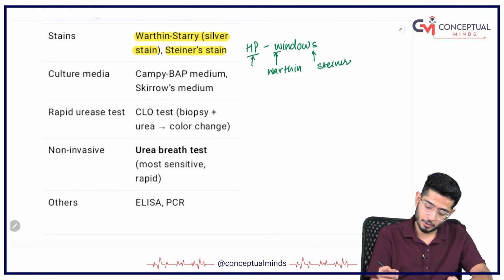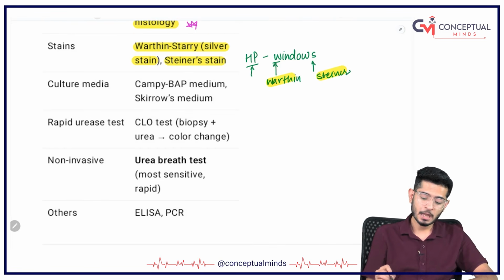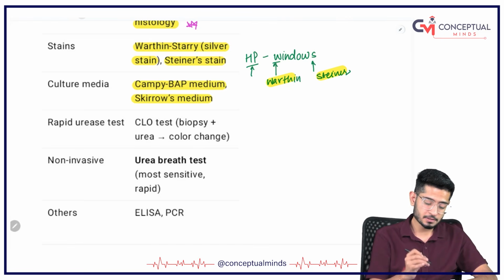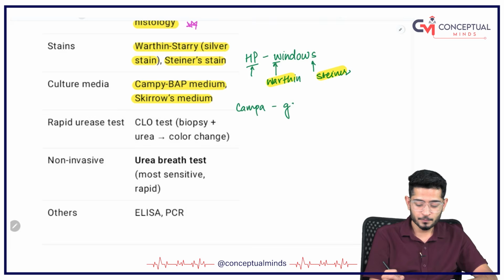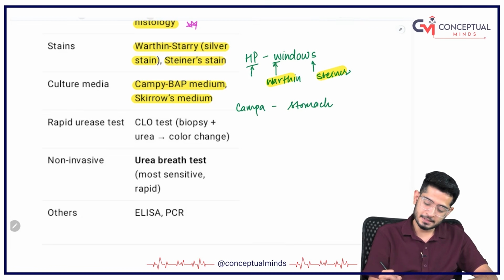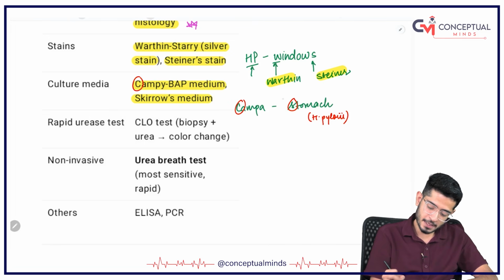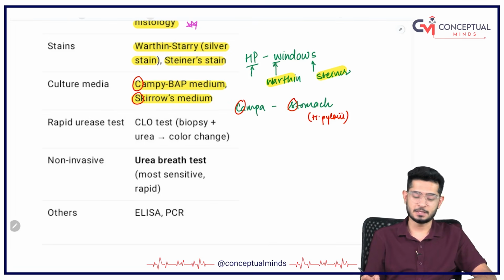Okay. You got it? Good. What will be the culture media? So culture media will be Campylobacter media or the Skirrow's media. Okay. So remember this, if you drink Campa Cola, where is it going to go? To your stomach, right? So Campa Cola goes to my stomach, and in the stomach lives the H. pylori. So please remember: C for Campa, C for Campylobacter, S for stomach, S for Skirrow's media.